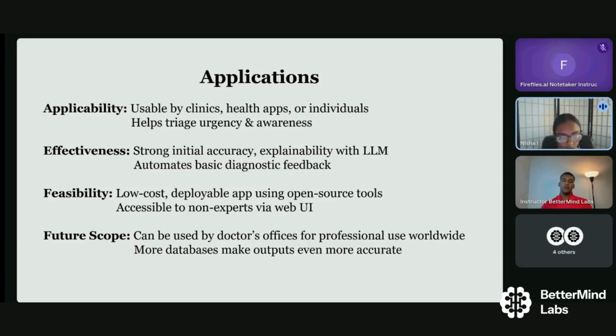And it's a very low cost, deployable app using open source tools, and it can be accessible to non-experts via web UI. In the future, this can be used by doctors' offices for even professional use worldwide, and more databases make outputs even more accurate.